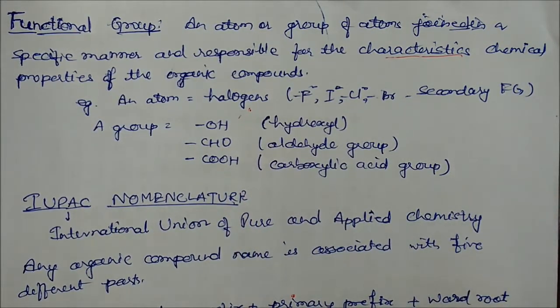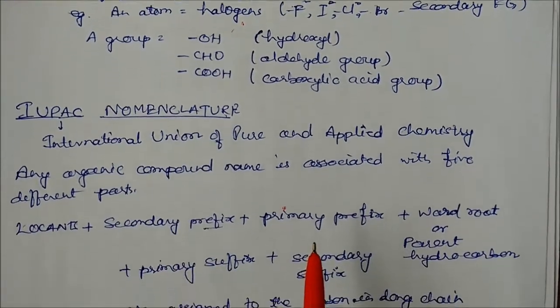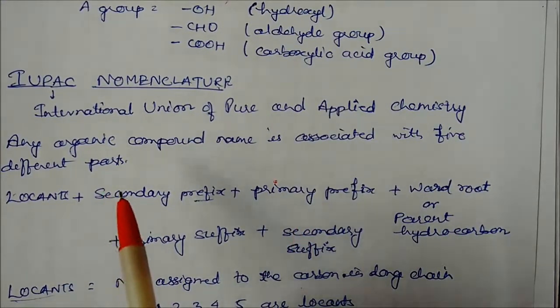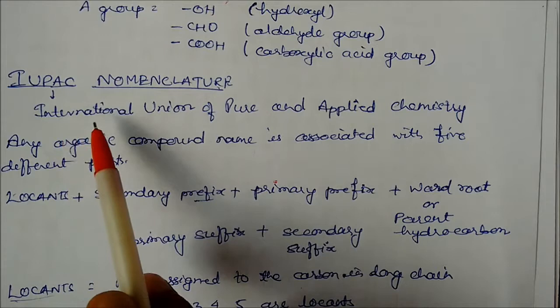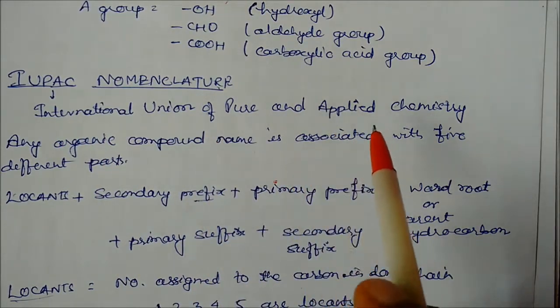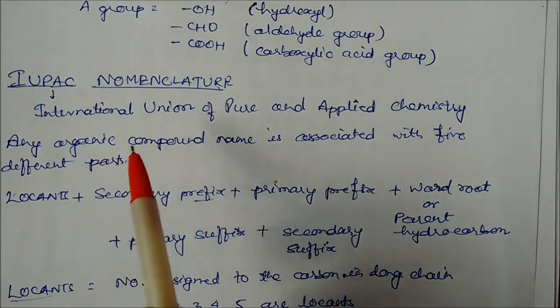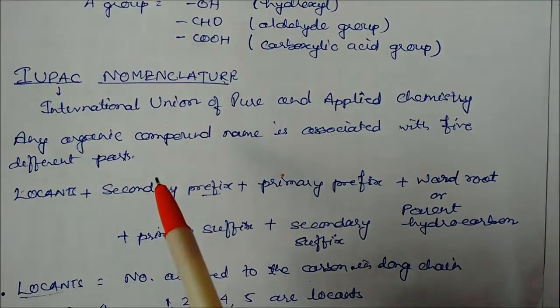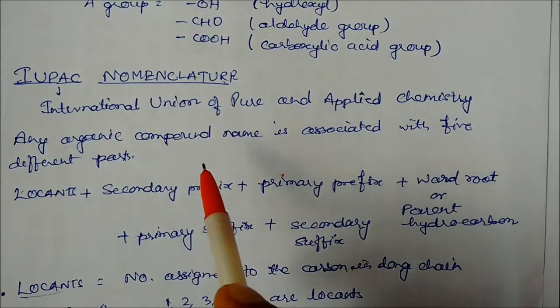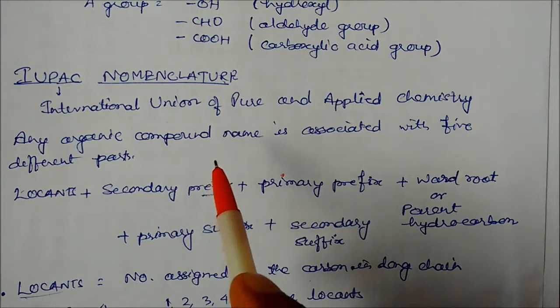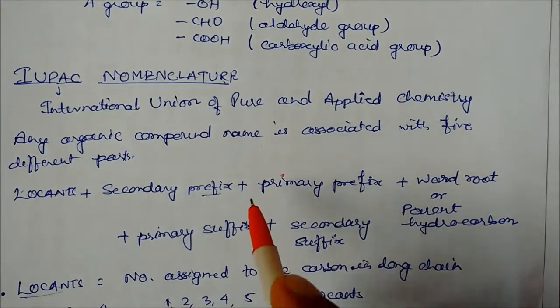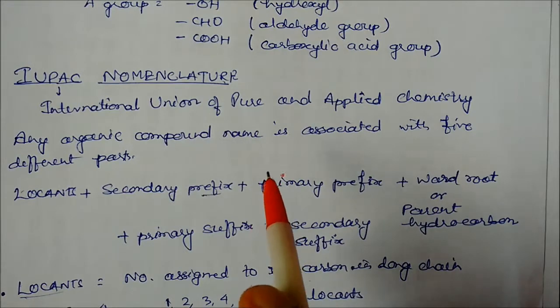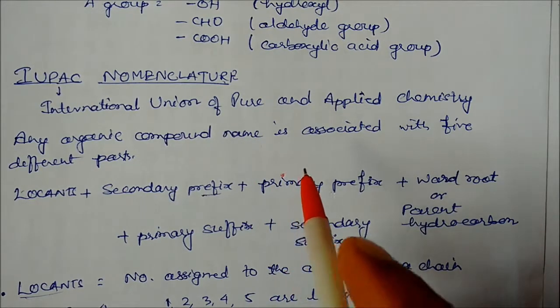Now IUPAC nomenclature. What is the full form of IUPAC? It is the International Union of Pure and Applied Chemistry. IUPAC is a governing body which suggests what the name of an organic compound should be, because there is a large number of organic compounds, so there should be a systematic name. They suggest the systematic name for writing the different organic compounds.